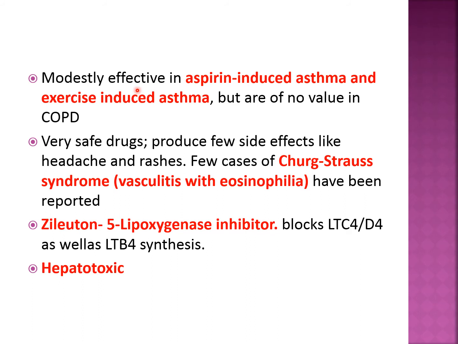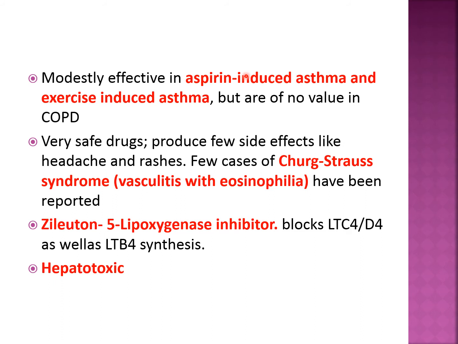These leukotriene antagonists are also effective in aspirin-induced asthma and exercise-induced asthma. So sometimes aspirin and exercise can induce asthma. How can aspirin induce asthma? The logic is that arachidonic acid, which is produced from membrane phospholipids, can be diverted to two pathways. One, it can produce prostaglandins through the cyclooxygenase pathway.